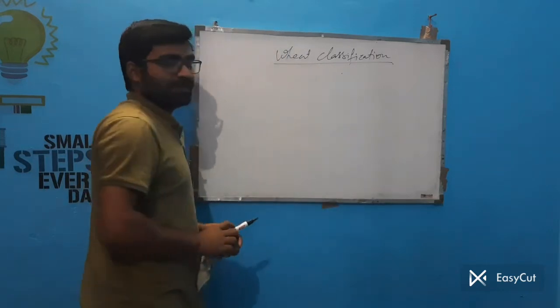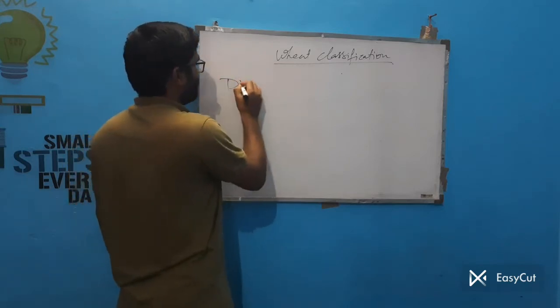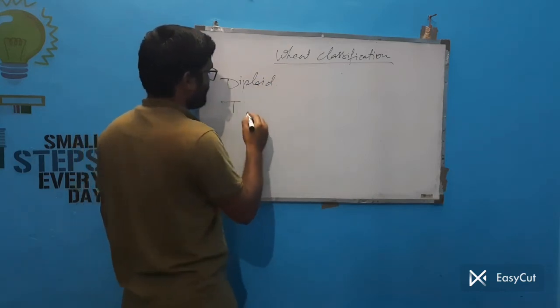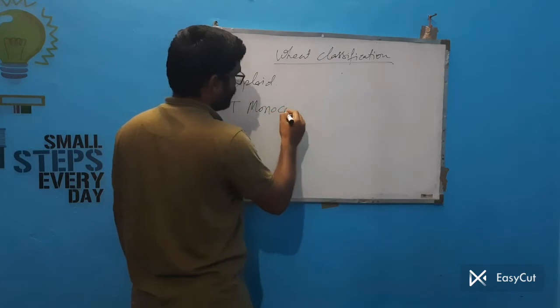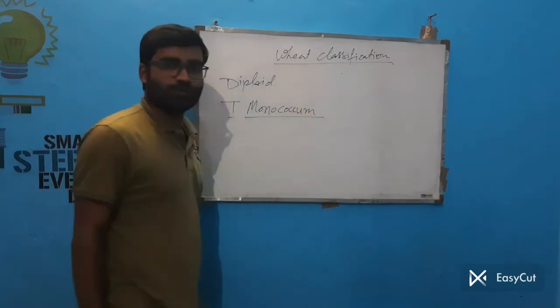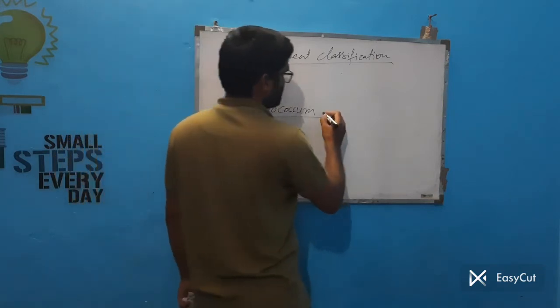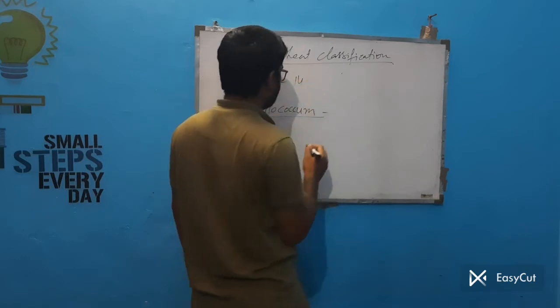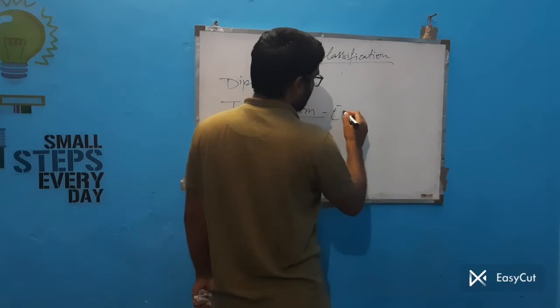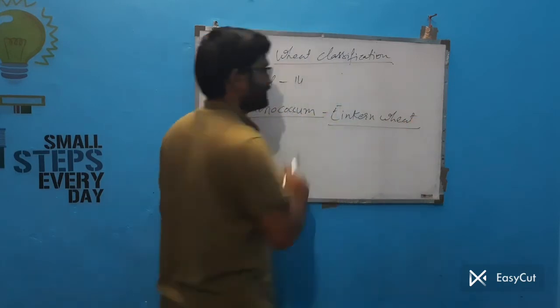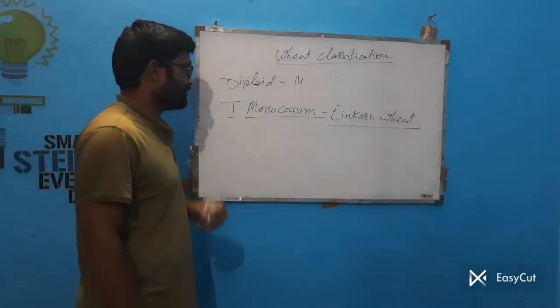In case of diploid, there is one species, that is Triticum monococcum. 2n is equal to 14. This species is also called einkorn wheat.